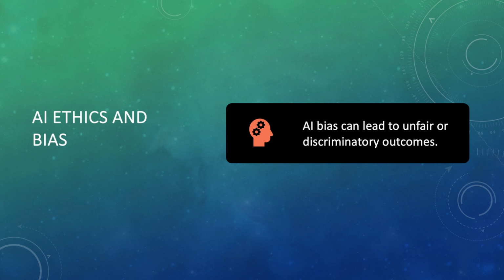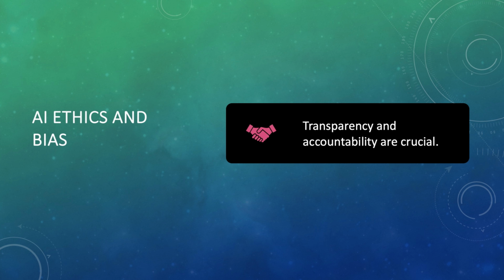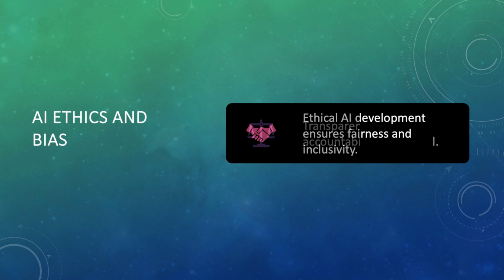As AI continues to grow, ethical considerations become more important. Bias in AI can lead to unfair or discriminatory results, affecting decisions in hiring, lending, and law enforcement. Transparency and accountability are essential for developing ethical AI systems that promote fairness and inclusivity.